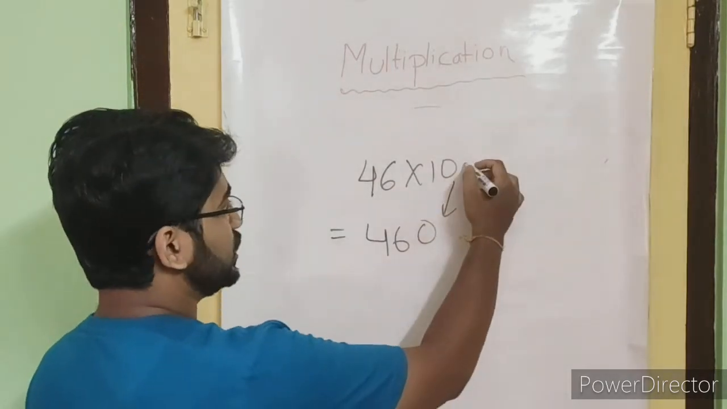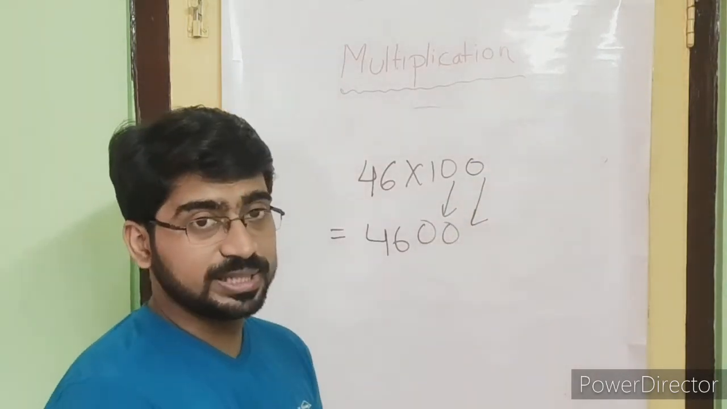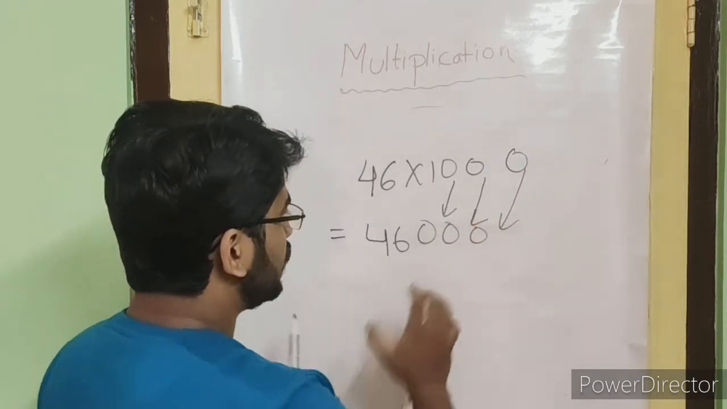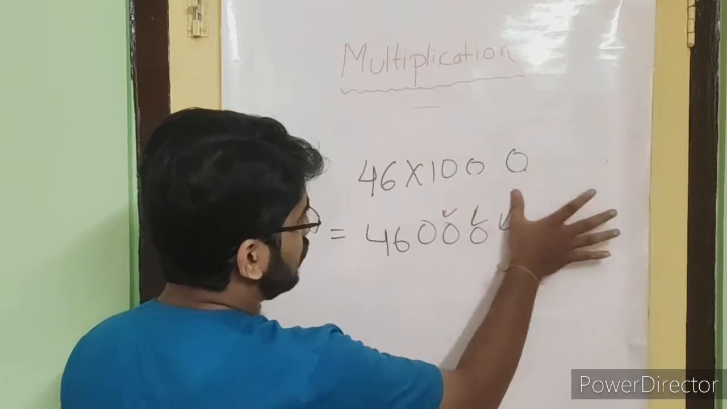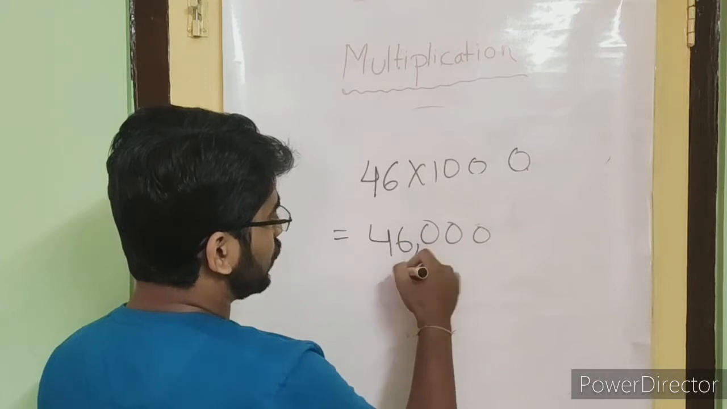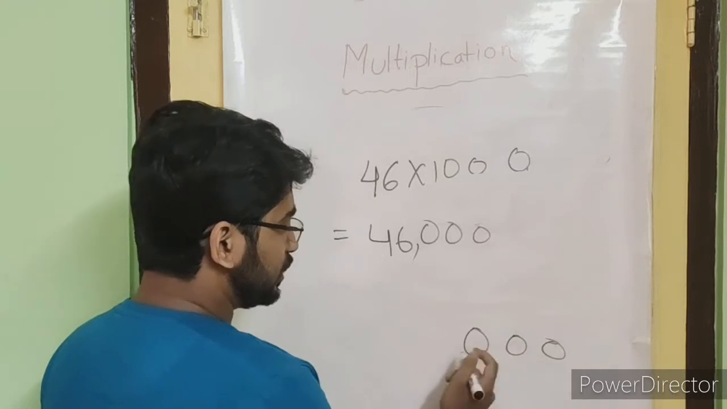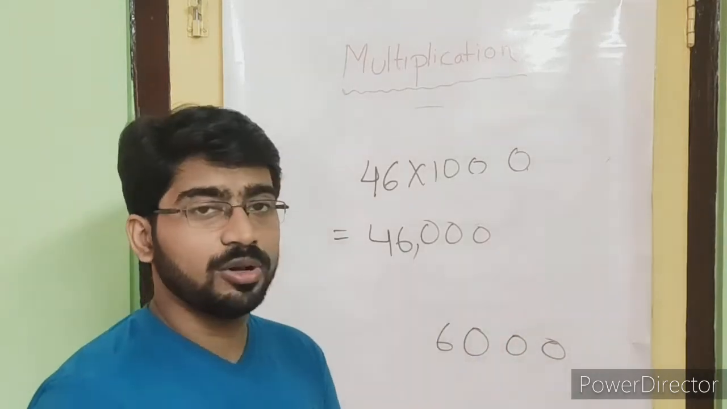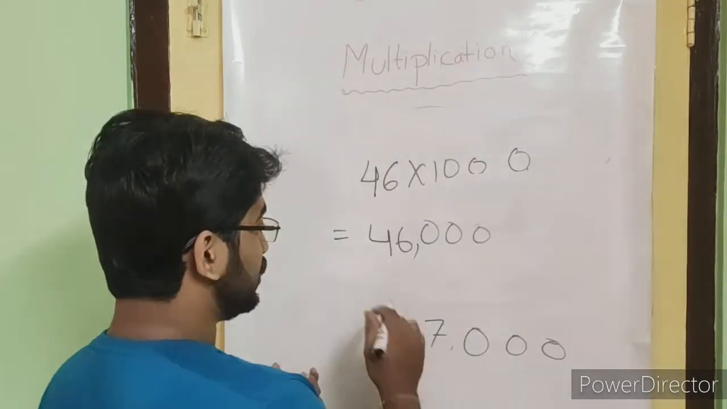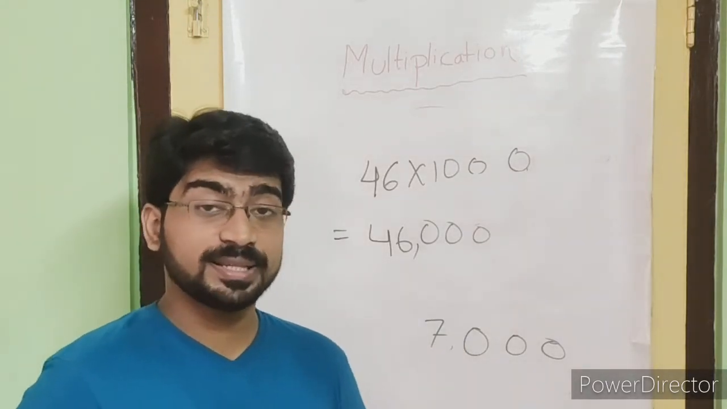If comes 46 into 100, then again the 0 will be placed here, 4600. And if 1000 given, then it will be like this. I know that this one is not included in your syllabus, but I am just telling for your knowledge. We will put a comma here, and if we place 000 after 6, it will be called 6000, or after 7 it will be called 7000. Like this way, if we put 3 zeros after 46, then it will be 46,000.